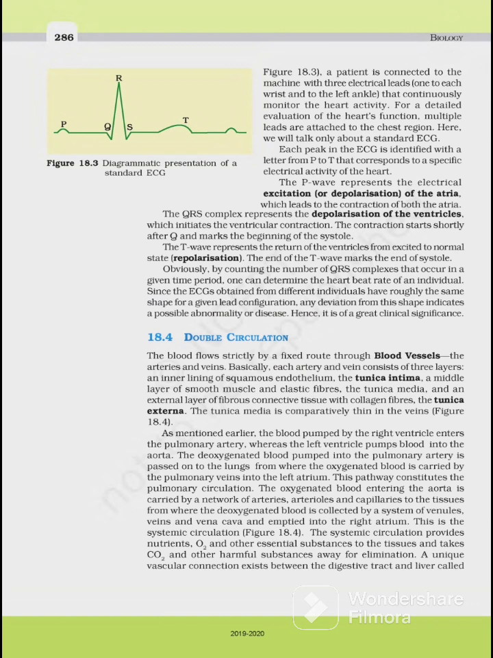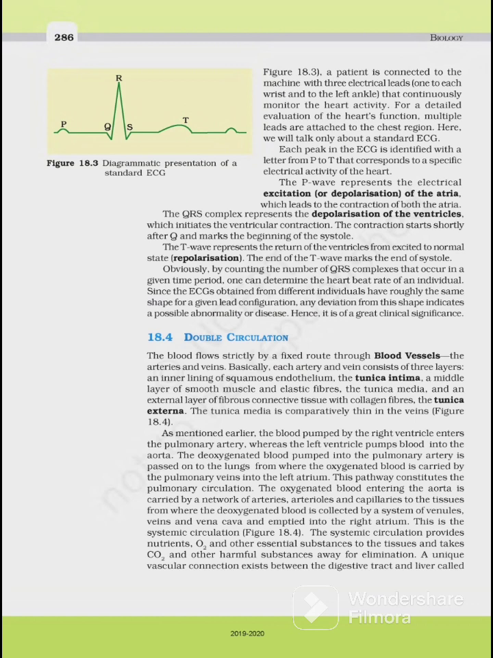A patient is connected to the machine with 3 electrical leads, one to each wrist and to the left ankle, that continuously monitor the heart activity. For a detailed evaluation of the heart function, multiple leads are attached to the chest region. Here we will talk only about a standard ECG.